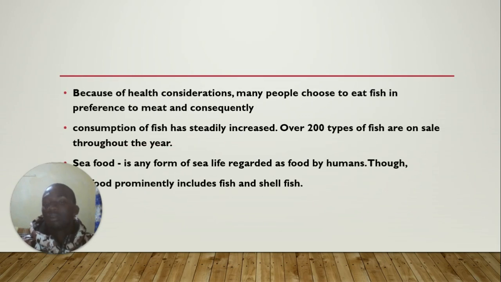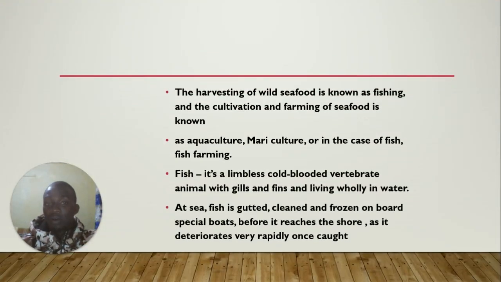Now because of health considerations, many people choose to eat fish in preference to meat, and consequently consumption of fish has steadily increased. There are over 200 types of fish on sale throughout the year. Seafood is any form of sea life regarded as a food by human beings, though it prominently includes fish and shellfish. The harvesting of wild seafood is known as fishing, and the cultivation and farming of seafood is known as aquaculture, mariculture, or in the case of fish, fish farming.